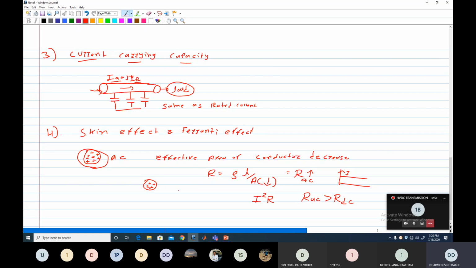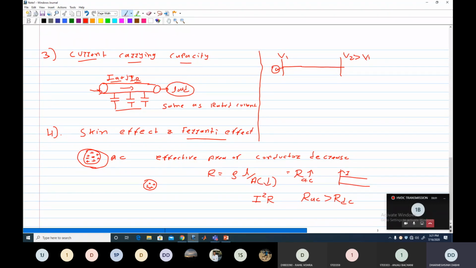So this is the advantage in terms of HVDC line, or you can say the limitation for HVAC line. Then what is the Ferranti effect? As we know, the Ferranti effect happens because of lightly loaded condition at the load side, or no load condition. Suppose here there is a generator, voltage is V1, at the load side voltage is V2, and if this voltage V2 is greater than V1, at that time this is called the Ferranti effect.